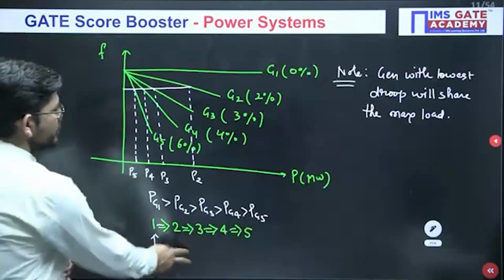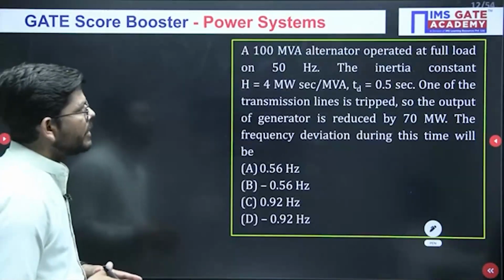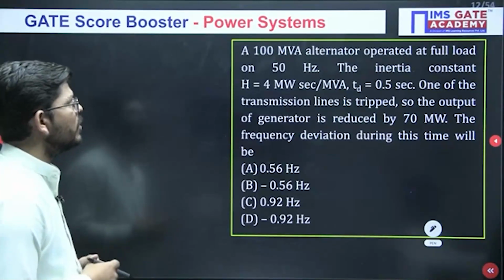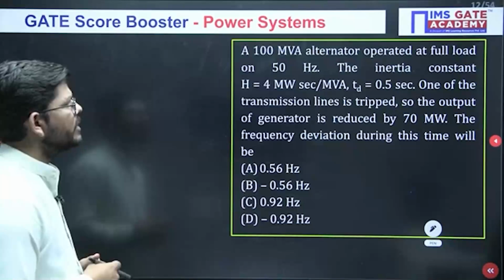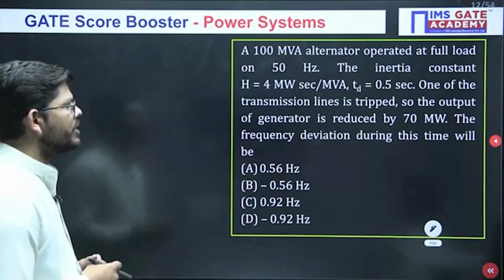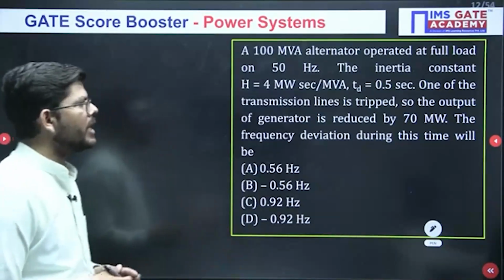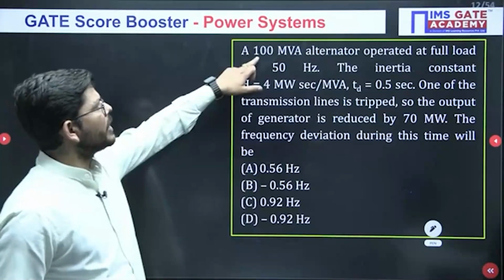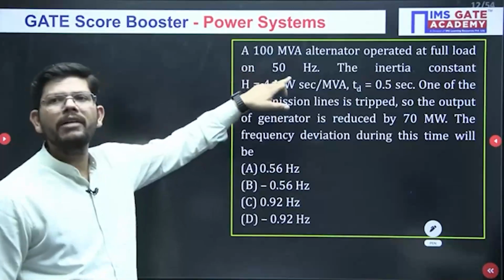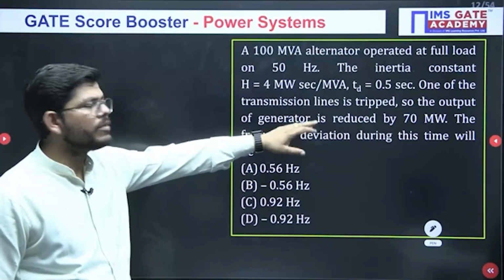So this is the next question that we have. See here, a 100 MVA alternator operated at full load on 50 Hz. The inertia constant H is 4 megawatt seconds per MVA. Time delay is 0.5 second. One of the transmission lines is tripped so that the output of the generator is reduced by 70 megawatt. Earlier it is operating at 100 MVA. We can assume that the power factor is close to 1, so 100 megawatt. Now from that 100 megawatt the power is reduced by 70 megawatt.